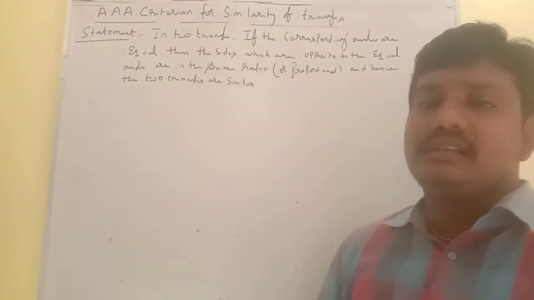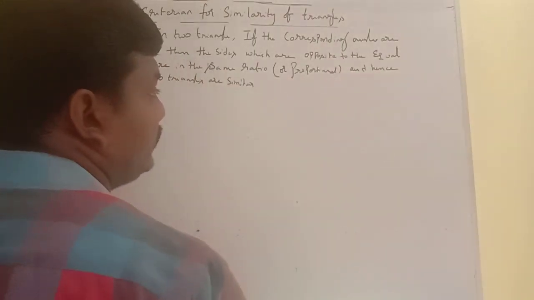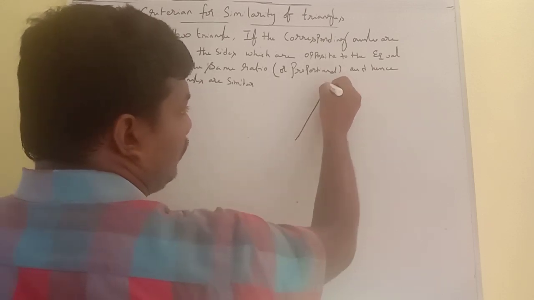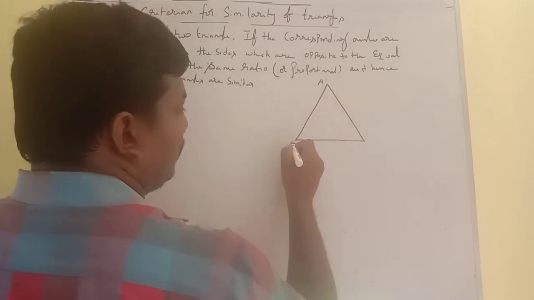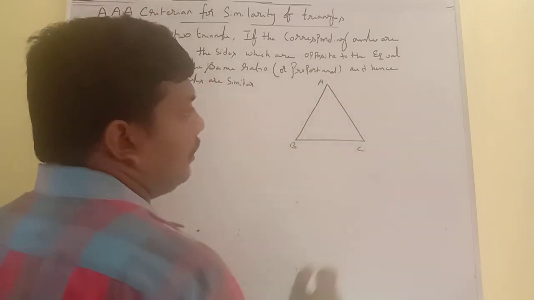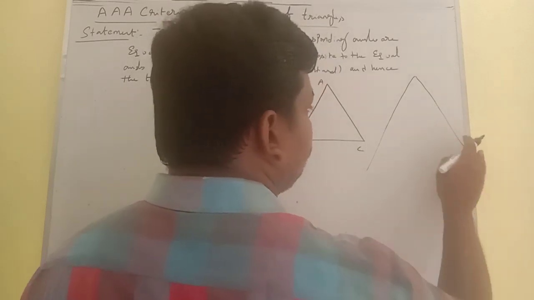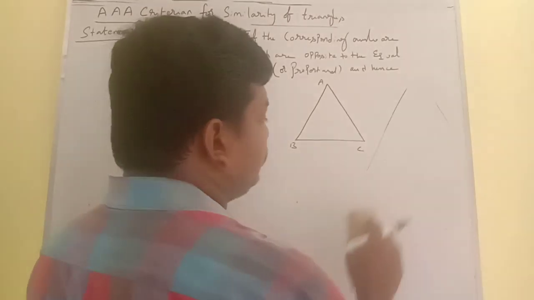So in two triangles, if the corresponding angles are equal, let me see how the two triangles look. The first triangle I am going to consider is ABC. And one more triangle we have to draw, that is DEF.